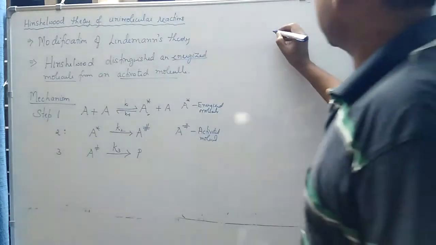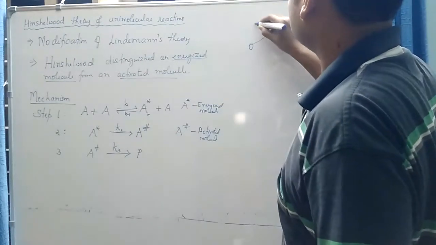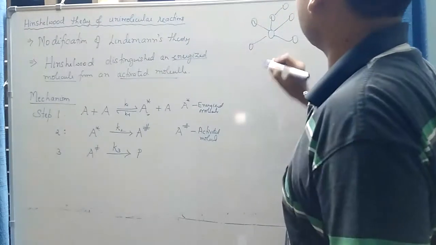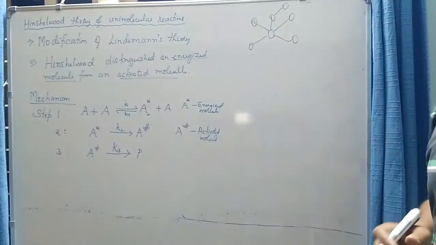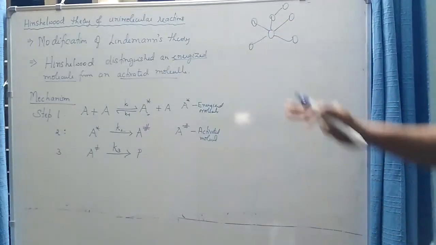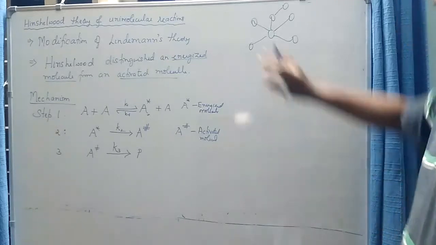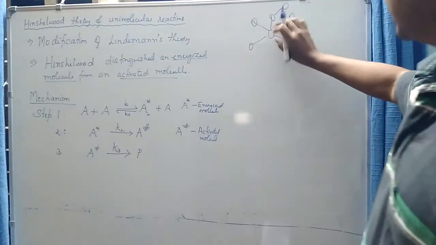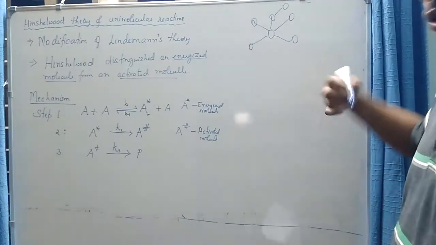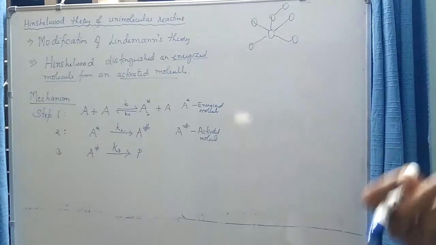Suppose I take a molecule something like this, some schematic I am showing containing several bonds. Don't worry about the valency of atoms, this is just a random example. So you have some complicated molecule where you have atoms connected by different sorts of bonds, and in a molecule we know that the energy is stored in different forms which we call degrees of freedom.